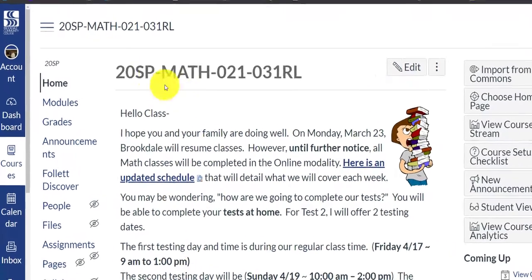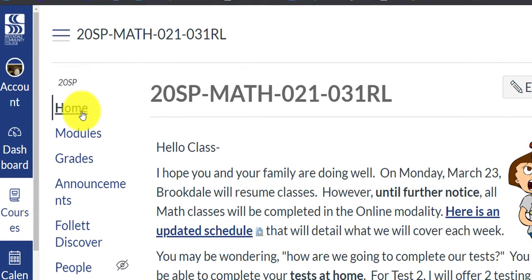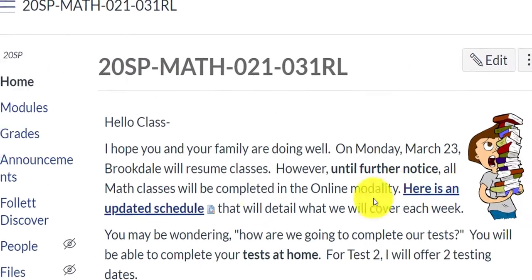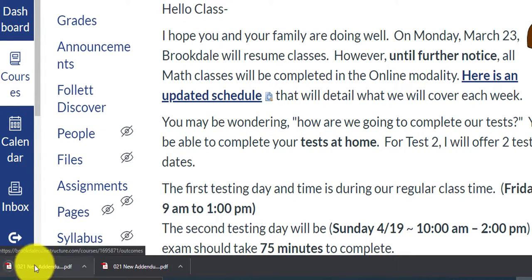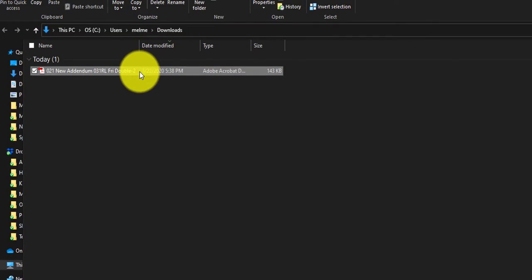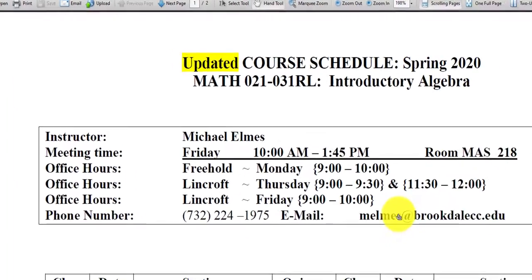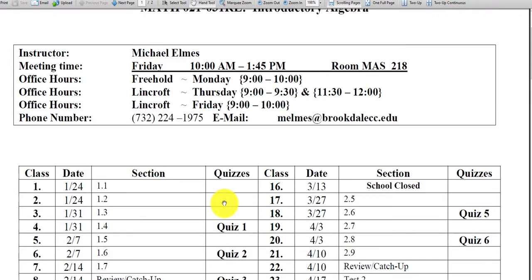So the first thing I want you to do is get into Canvas, go to the home page. There's a link that says here's an updated schedule. If you click on that link, hopefully a download will appear toward the bottom left part of your screen. I can click on the up arrow to show it in my folder. And when I double click this, a PDF comes up and it says updated course schedule.